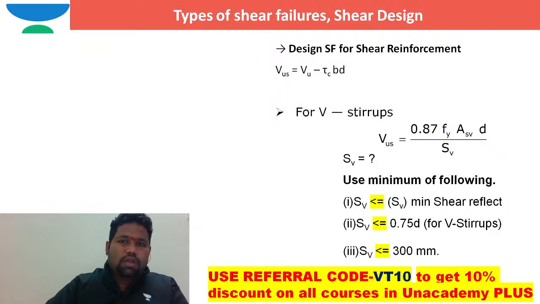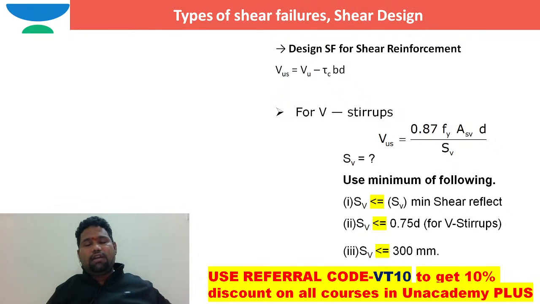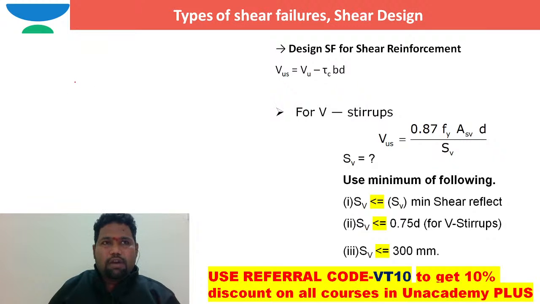Now, some people will ask, sir, for what shear force do I need to design this vertical stirrup? Because VU stands for the design shear force.